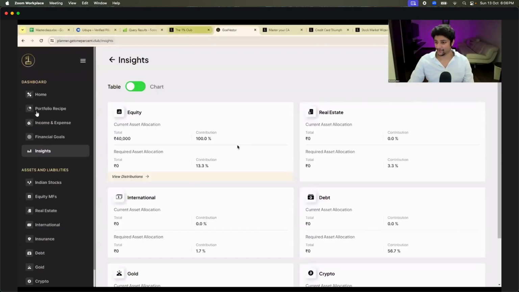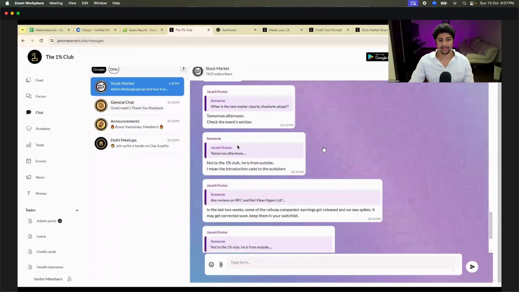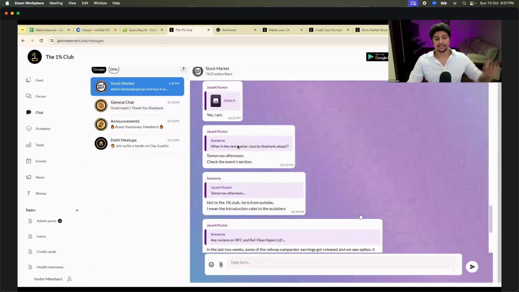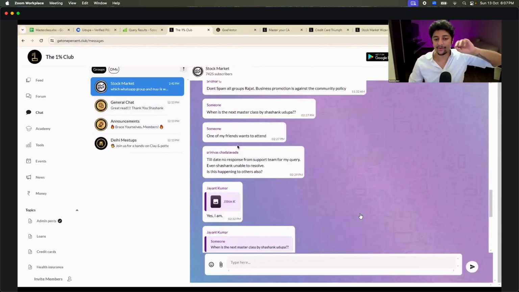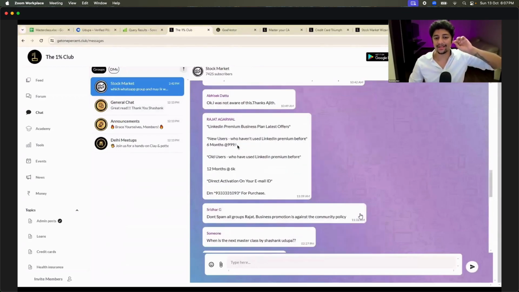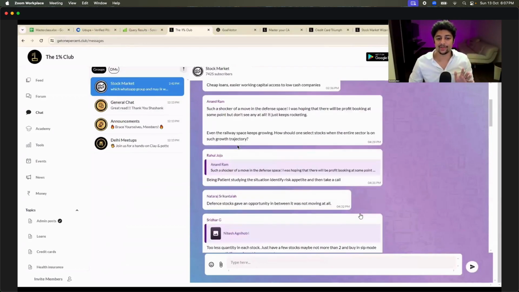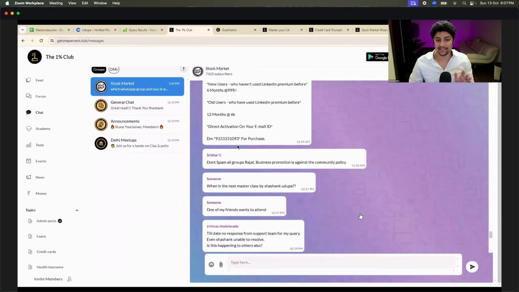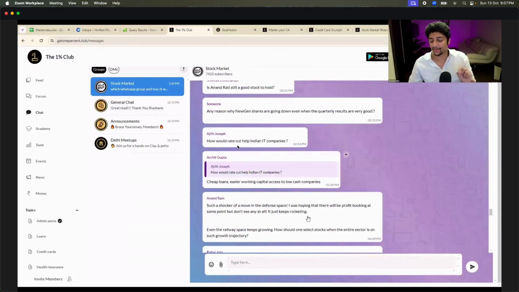If you go to the chat section, and I'm very active here, and you go to the stock market group, this is a group where we talk about stock markets crazily every single day. Every single day we're talking about something or the other about stock markets. How would a rate cut help IT companies? People are literally replying to it.